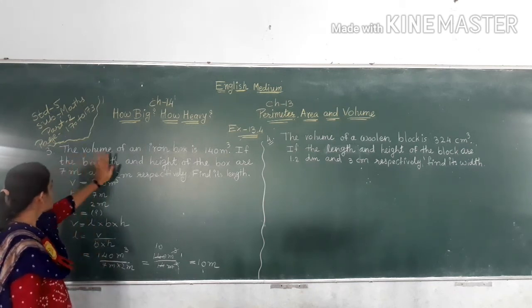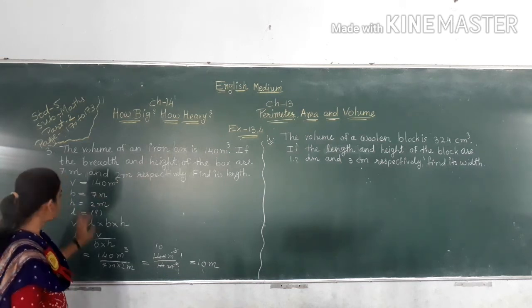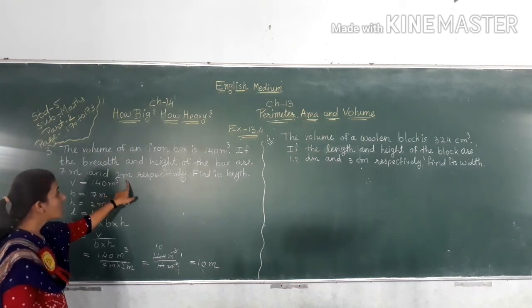Again, one more time. The volume of an iron box is 140 meter cube, that means V is equal to 140 meter cube.